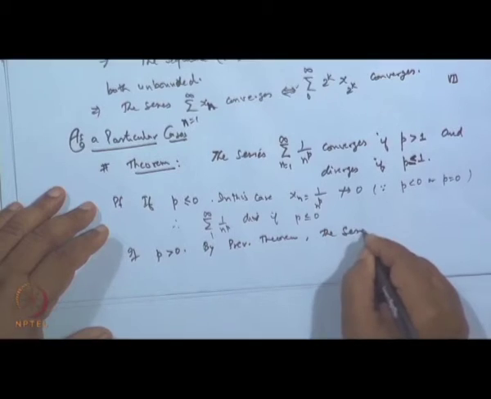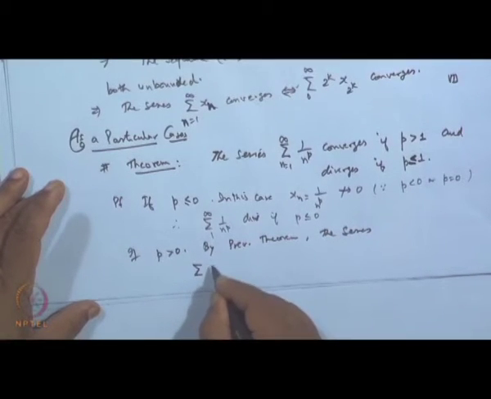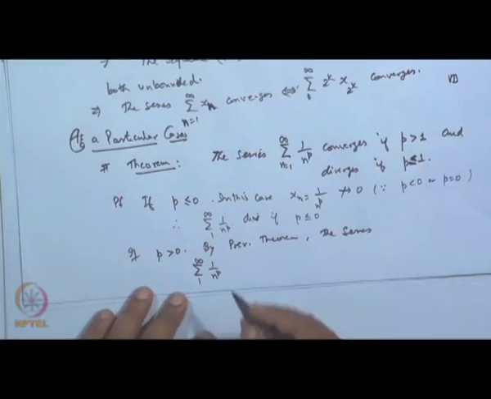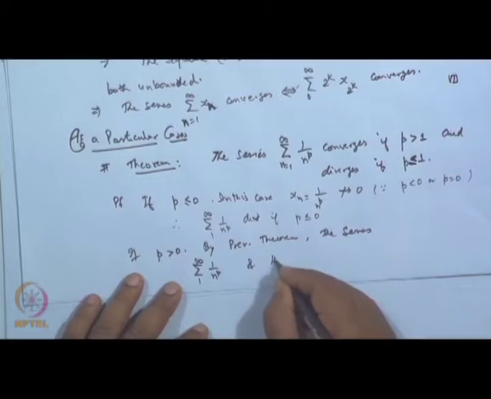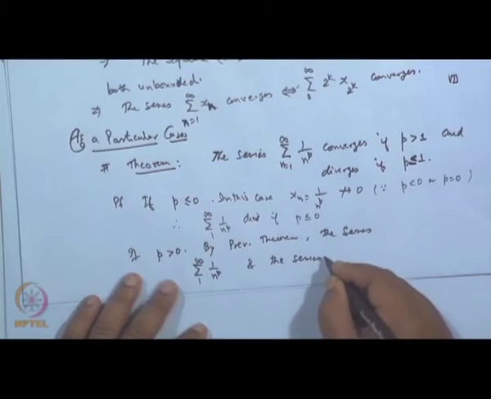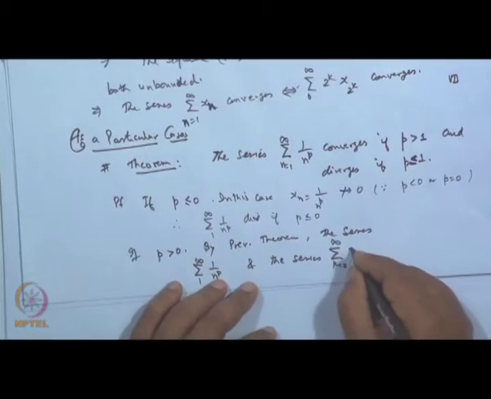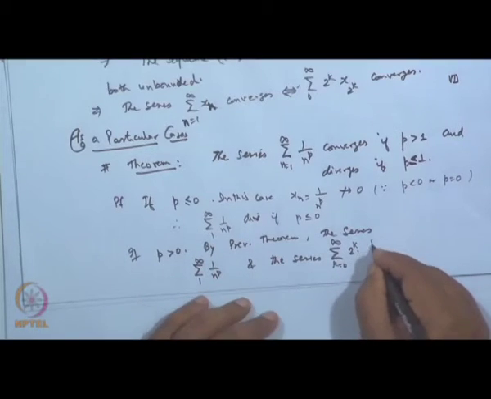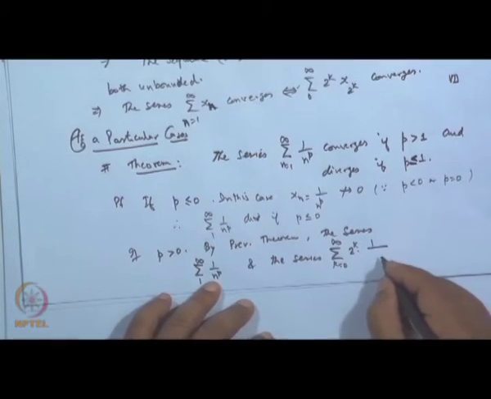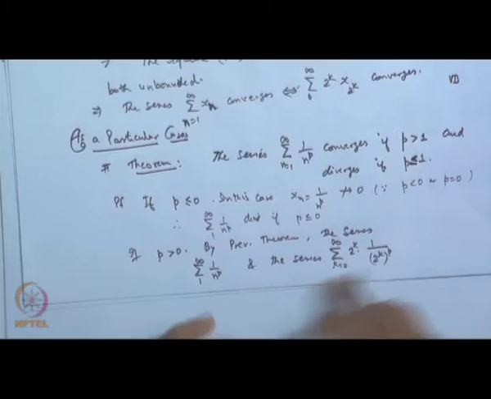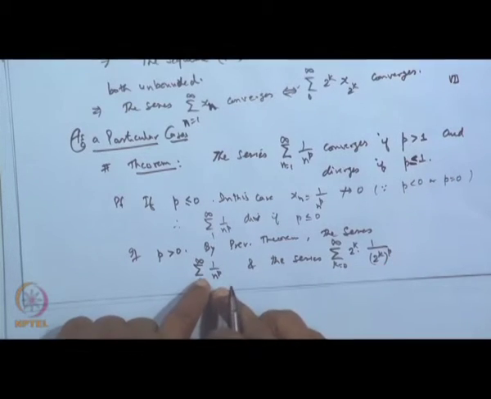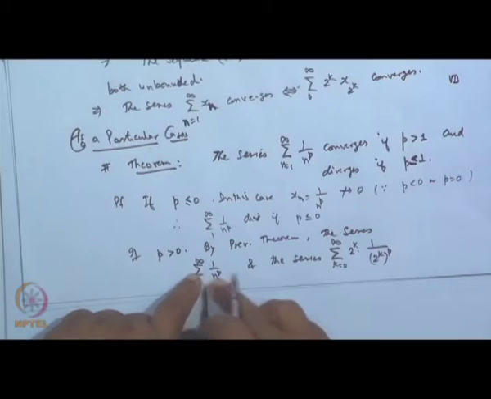The series sigma 1 by n to the power p, n from 1 to infinity, and the series sigma k equal to 0 to infinity 2 to the power k times 1 by 2 to the power k to the power p, where x n is 1 upon n to the power p and we replace n by 2 to the power k.